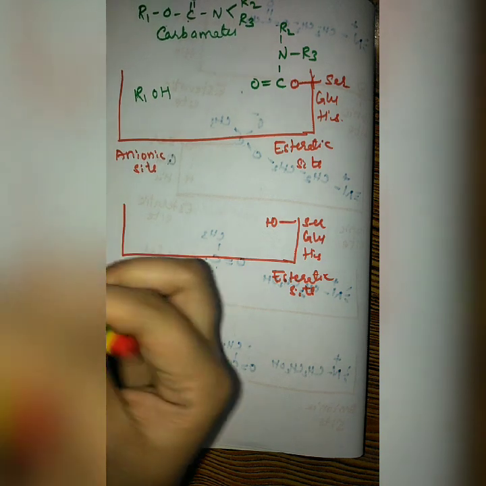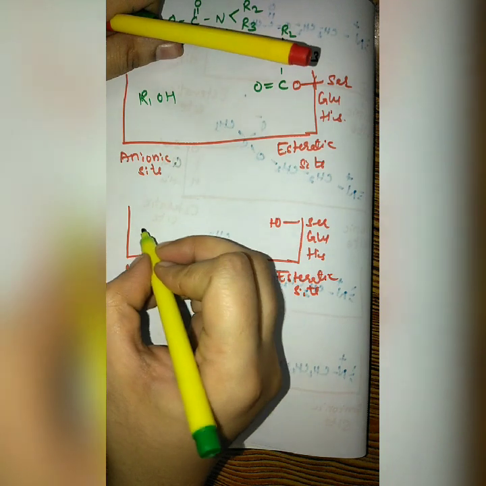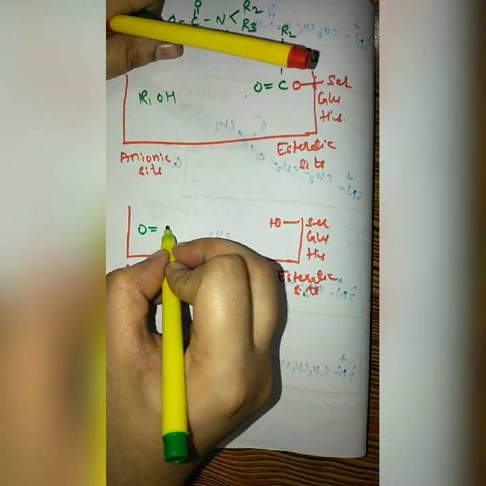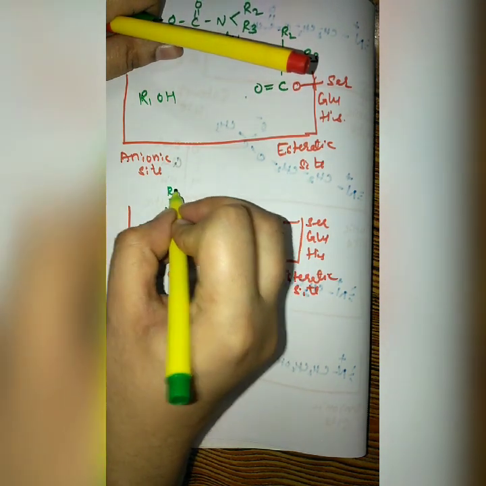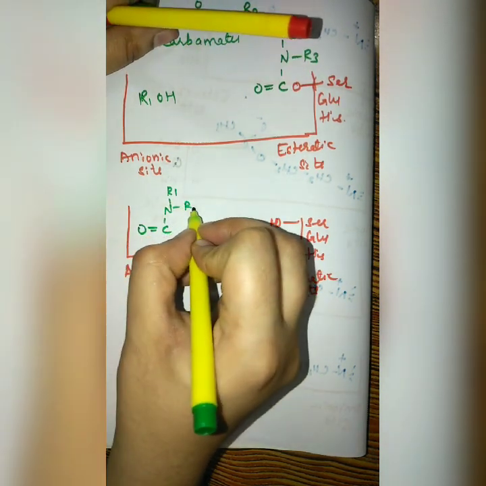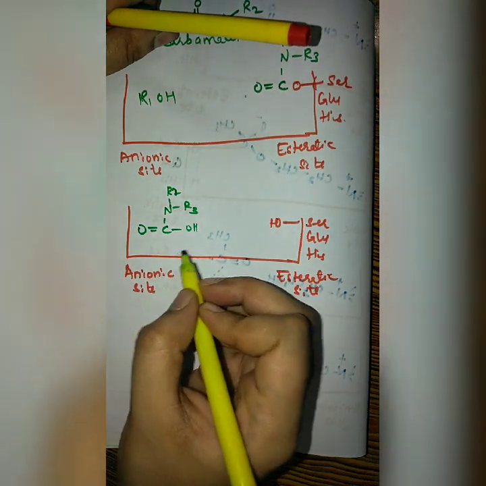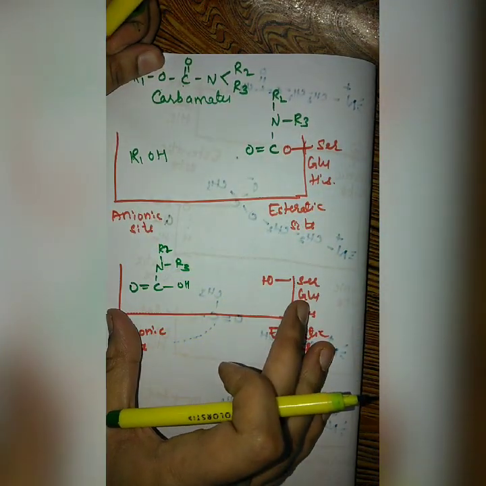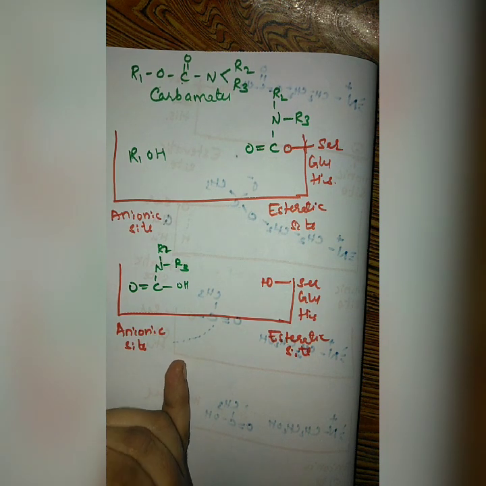So it is coming back to its normal condition. R3 and OH. So these are the activities produced by your reversible inhibitors like your physostigmine, neostigmine and pyridostigmine.